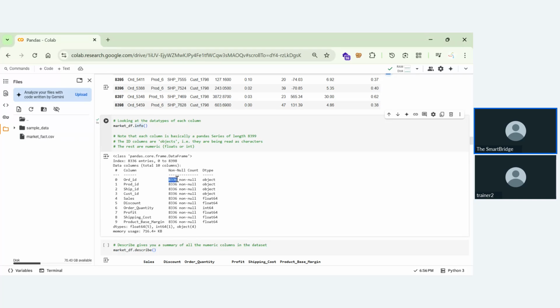3,336 rows, and everything is of object data until this point. And coming to sales and discount, they are mentioned in numerical, so it is a float. Order quantity is int; profit, shipping cost, product base margin, everything is a float. We'll get to know the data types and what columns are there. Also, what is the null count present in the column. If you look at the table, before we used to have some null values in the product base margin.